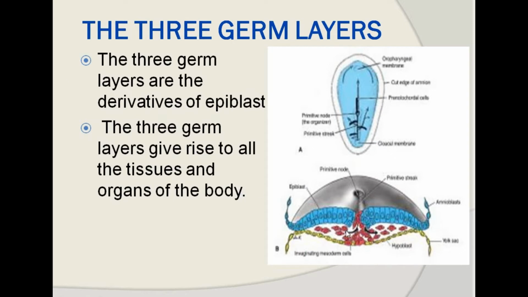When these three germ layers are forming, a structure that is formed at the central part, which gives the rigidity to the developing embryonic disc, is called the notochord.